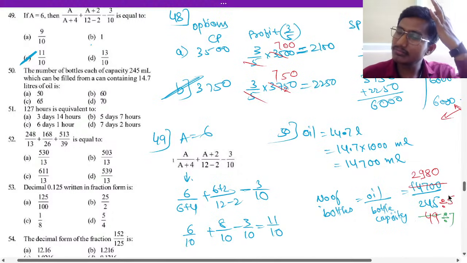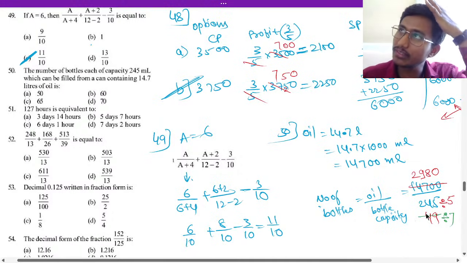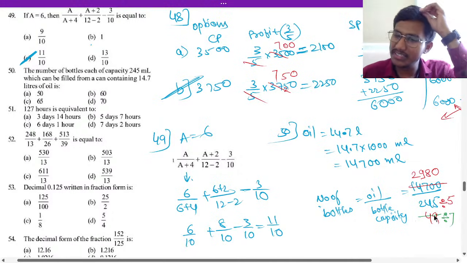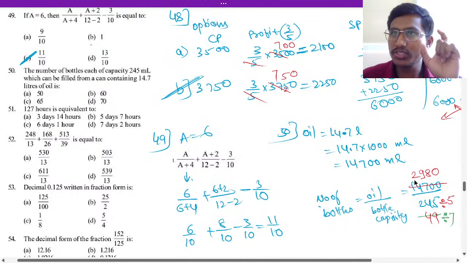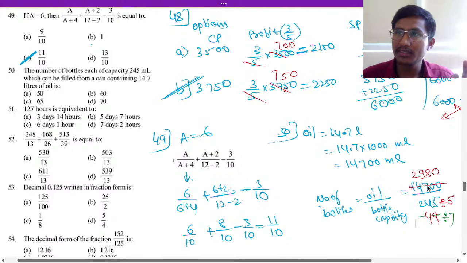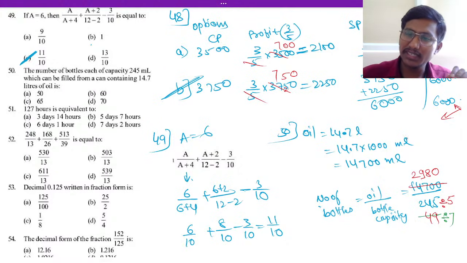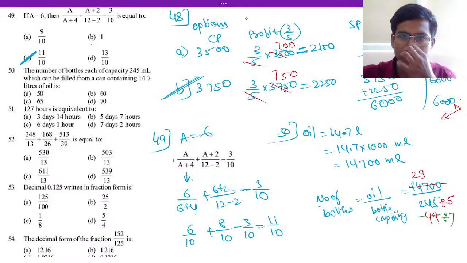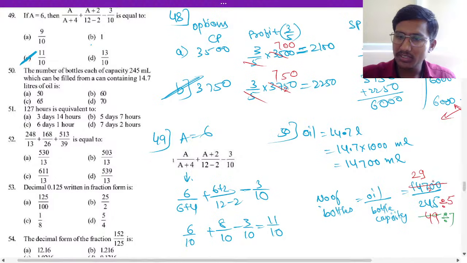So 5 4s are 20. 4 will be remaining. 5 9s are 45. Here 5 2s are 10. 4 will be remaining. 5 9s are 45. 2 will be remaining, right? So 5 4s are 20 here, and 2 will be remaining. 5 4s are 20, 5 zeros are.